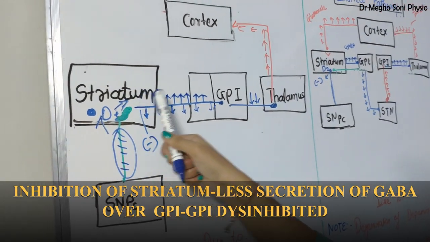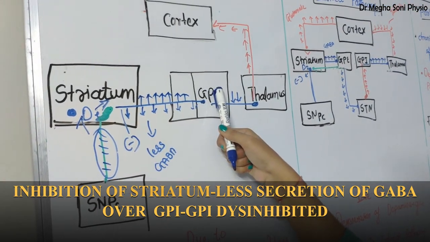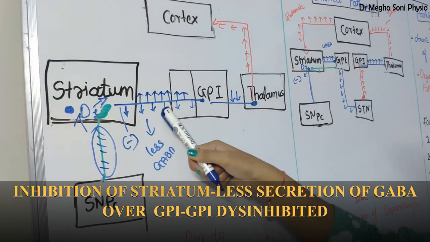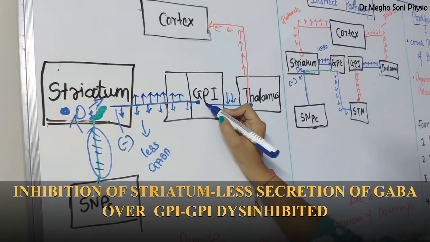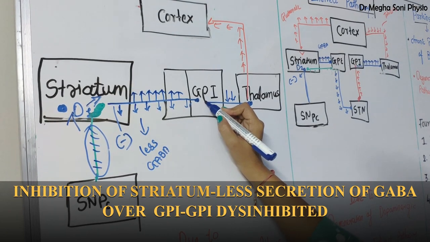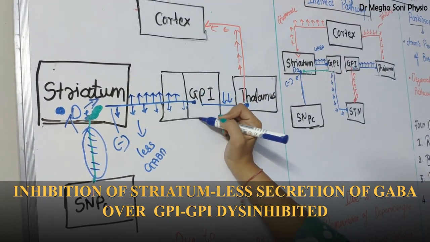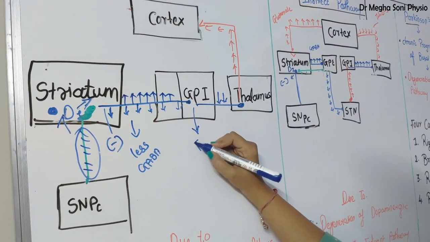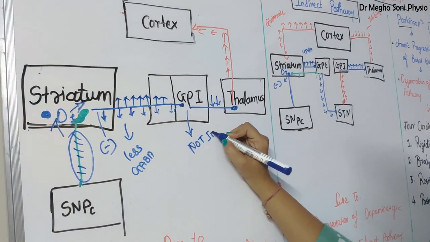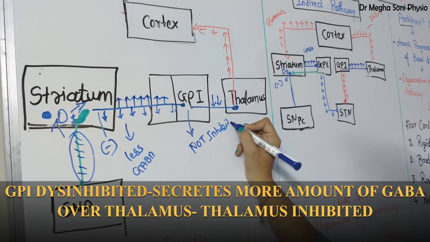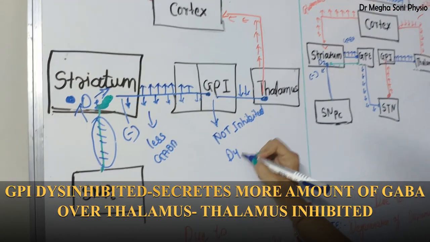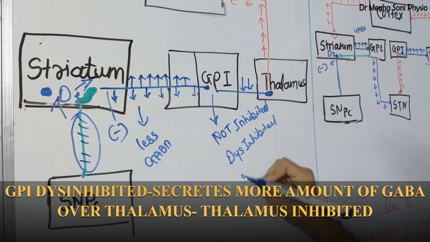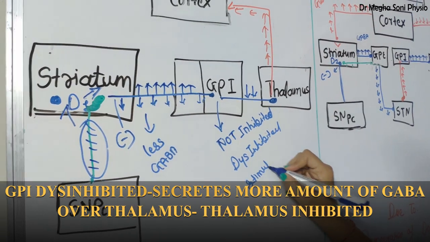In the normal pathway, it secretes more GABA over the GPI, but when we find damage over here, it secretes less GABA over the globus pallidus internus. Due to less secretion of GABA over GPI, GPI is not inhibited, or it is disinhibited, or stimulated automatically.